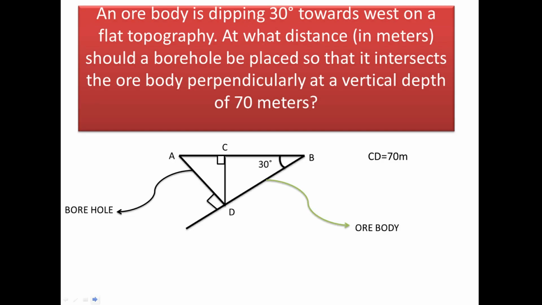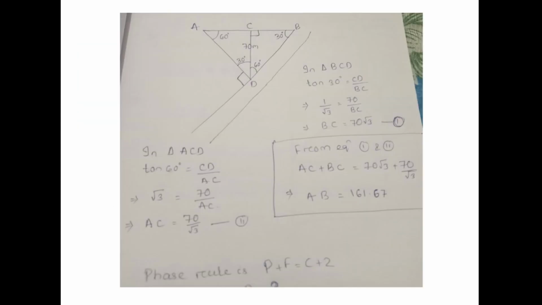Okay. Next question. An ore body dipping 30° west on a flat topography. At what distance in meters should a borehole be placed so that it intersects the ore body perpendicularly at a vertical depth of 70 meters? So in this figure you can see we have an ore body BD and a borehole AD which intersects the ore body at 90 degrees, and we have to calculate the distance AB.